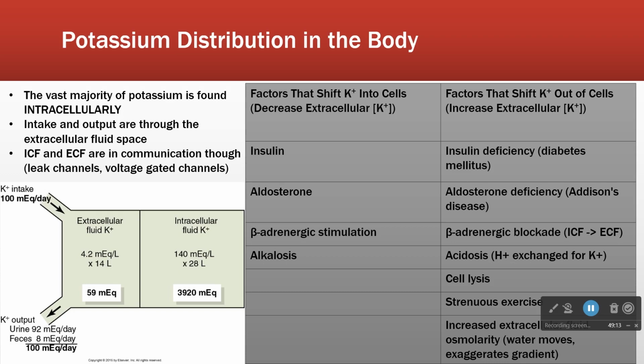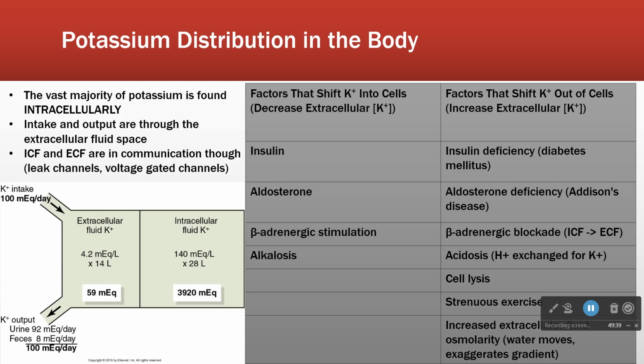So rather than looking at intake and output as the cause of our derangements, the issue is more things that shift potassium into cells or out of cells, right? Things that shift potassium out of cells are going to tend to increase your potassium level. Things that shift potassium into cells are going to decrease your extracellular potassium level.